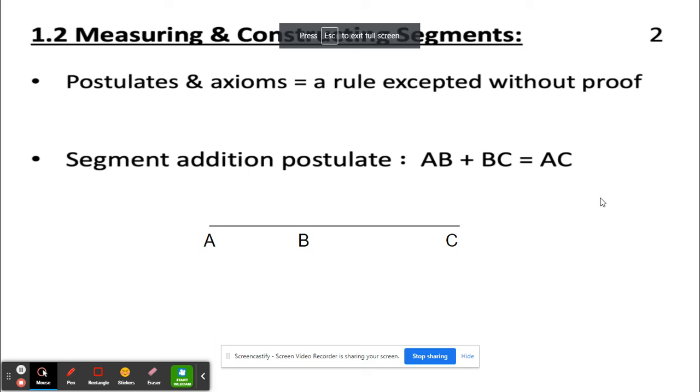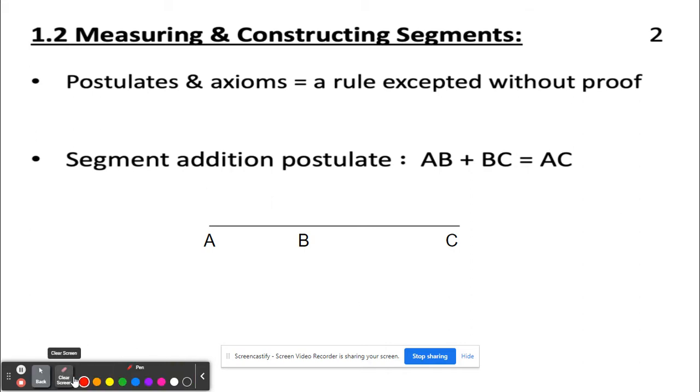All right, we're going to look at section 1-2, which is measuring and constructing segments. And we talked in 1-1 what a segment was. We also have some new terminology here. So what we're going to look at is what are called postulates and axioms. A postulate or an axiom, I'll refer to these. Postulates are just rules that are accepted without proof.